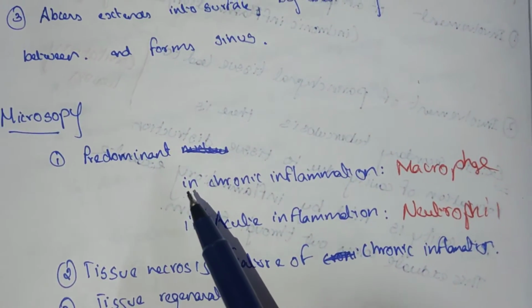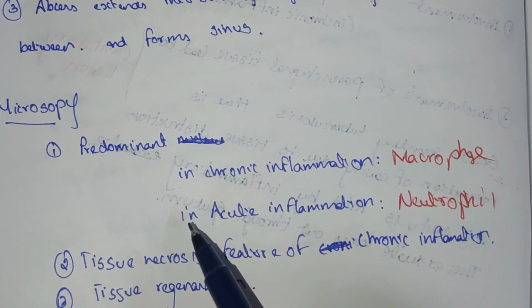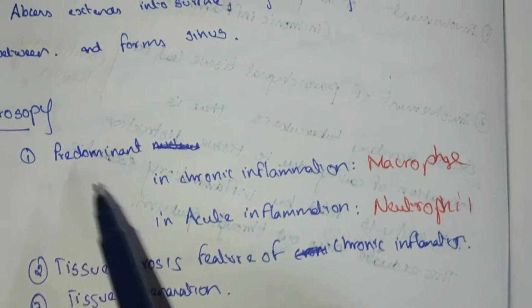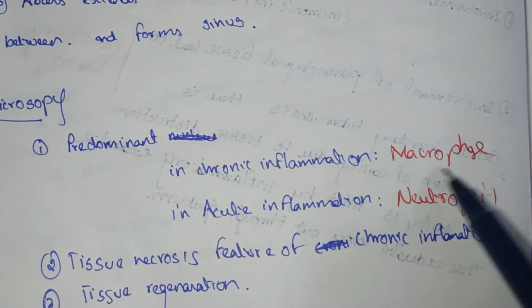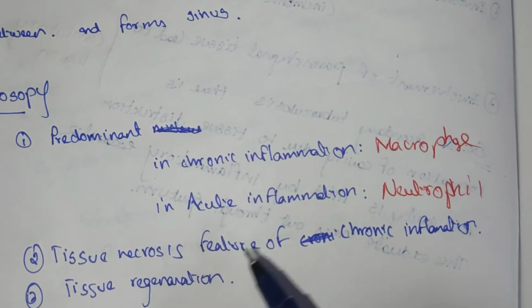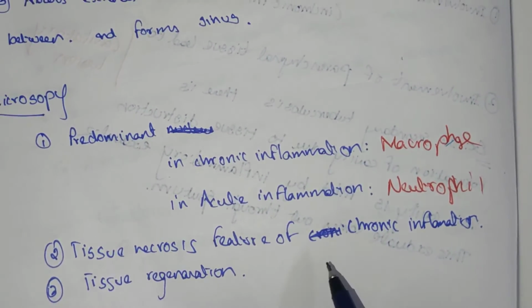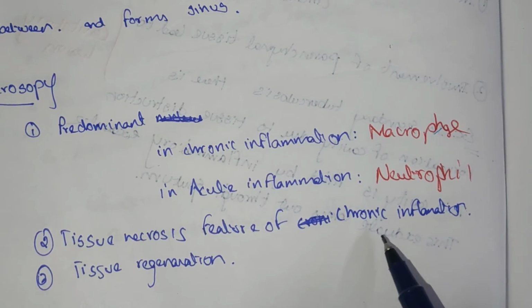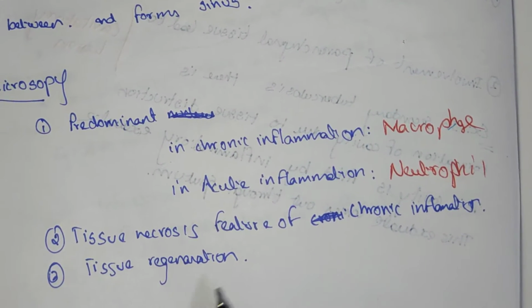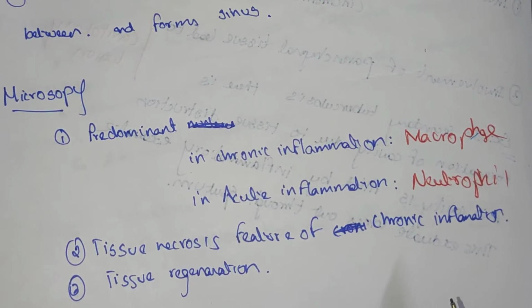Microscopic: predominant cells in chronic inflammation. When there is chronic inflammation, there is a predominance of macrophages. If there is acute inflammation, there is a predominance of neutrophil cells. Tissue necrosis features are seen in chronic inflammation, as well as tissue regeneration features.